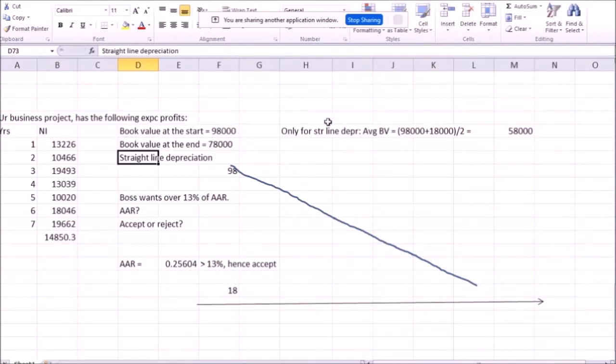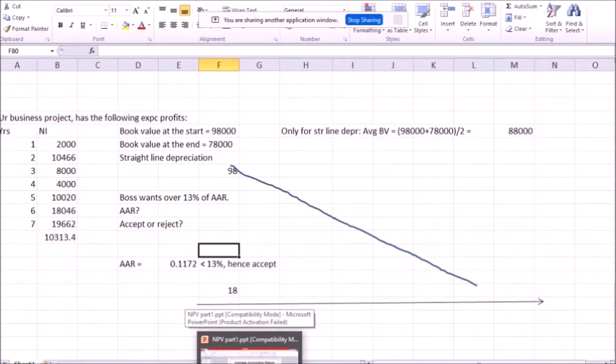If we change the numbers a little bit, let's say this is only down to 78,000. Let's see what happens. This turns to 88. Our rate is still 16%. Let's reduce some of the numbers. There it is. Now we reject. We reject because average accounting return is not greater than 13%.